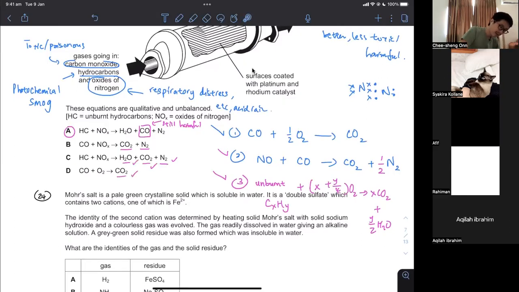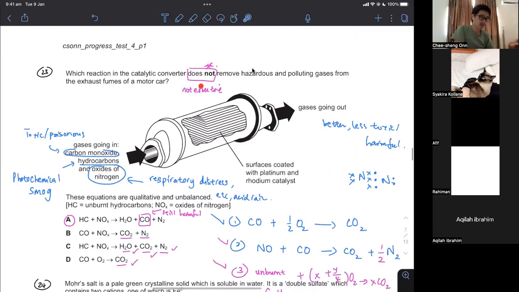I haven't written down the equation for C here because this is probably quite hard to understand. But as you can see, harmful hydrocarbons, harmful oxides of nitrogen, these are better stuff coming out. So this question is "does not work, does not remove the hazardous polluting gases". This is still hazardous, this is toxic and poisonous. Hopefully that helps you to understand the questions.